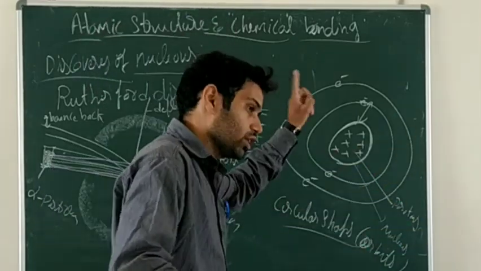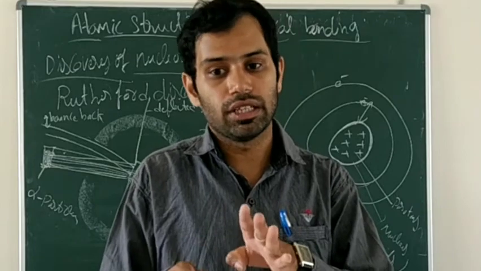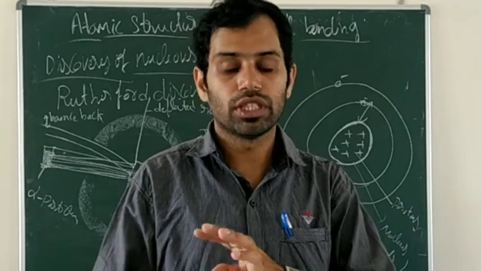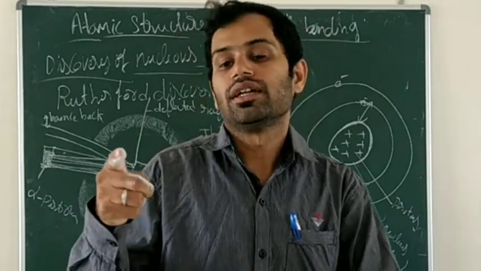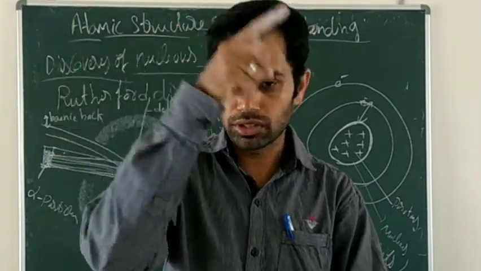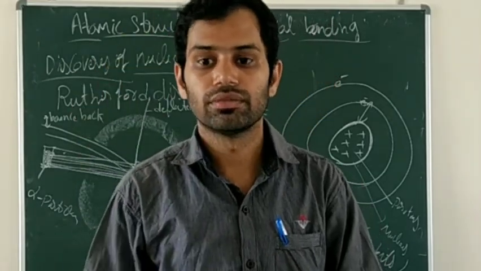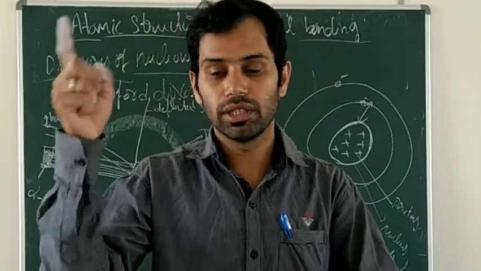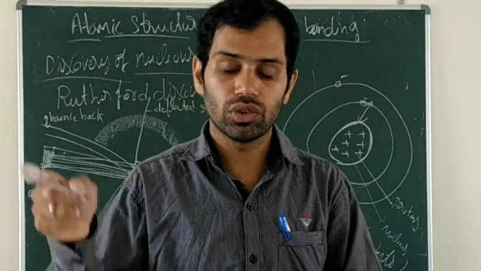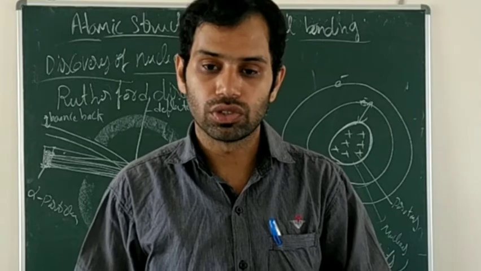The electron possesses centrifugal force because it is rotating around the nucleus. So the attraction is balanced by the centrifugal force.